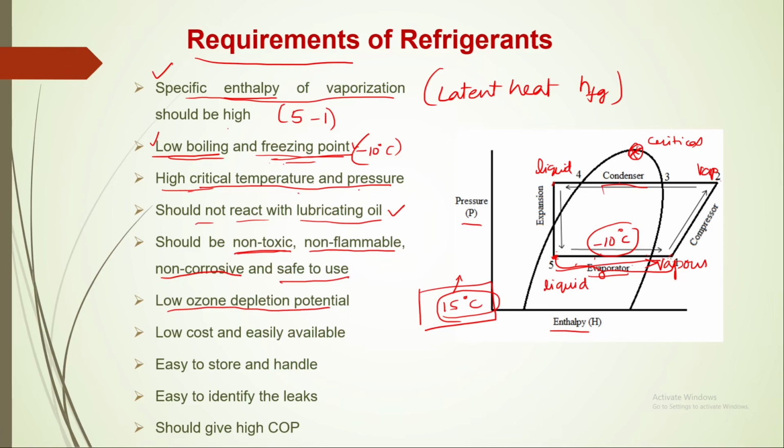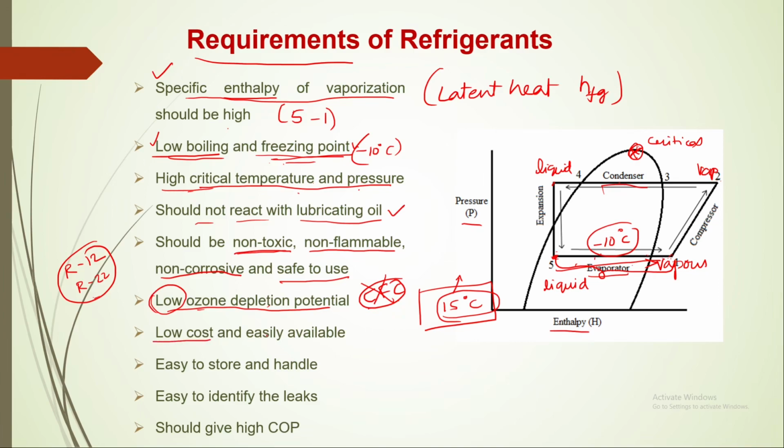That is why we know that mainly CFCs, chlorofluorocarbons, these are the refrigerants which are mainly culprits in ozone depletion. So present days many CFCs are banned from usage, mainly R12, R22. These two are now banned because these two refrigerants are mainly involved in ozone depletion. So this should be as low as possible.